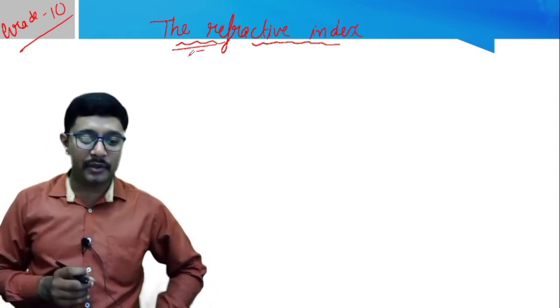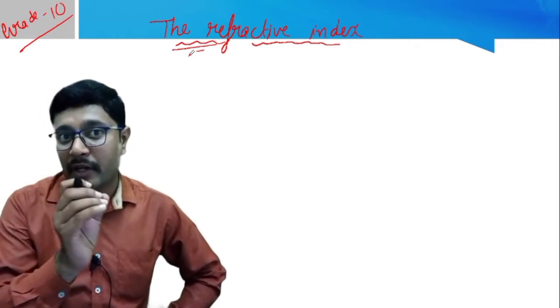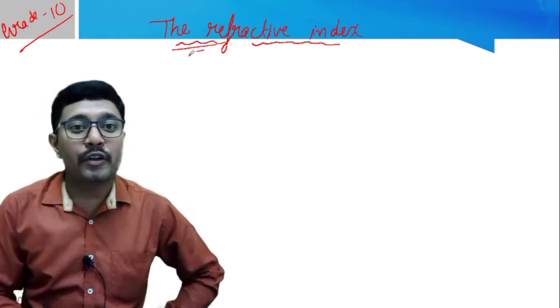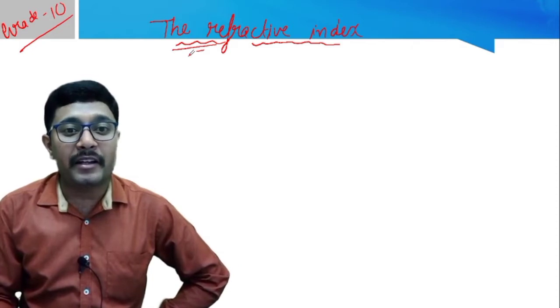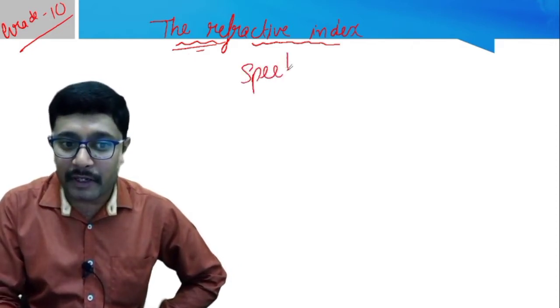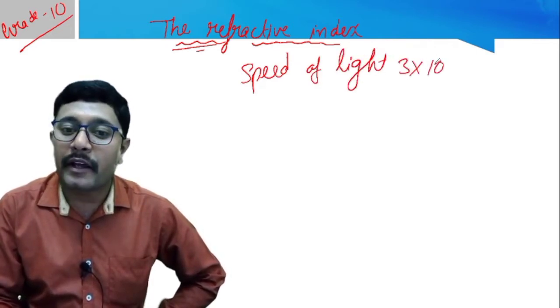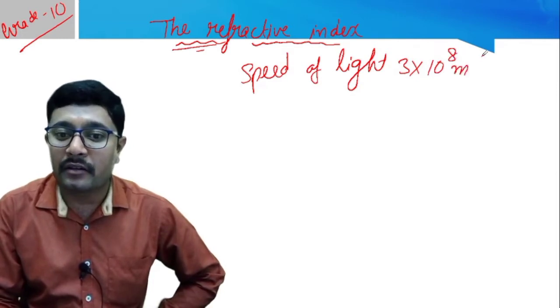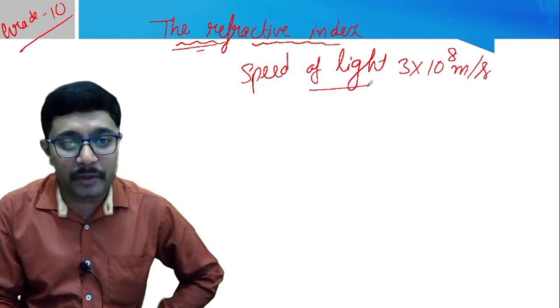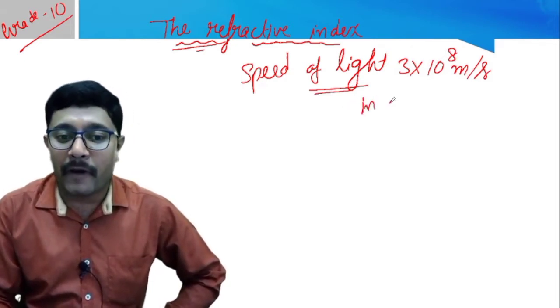For example, we know that the speed of light is 3 into 10 power 8 meter per second. This is the speed of light in vacuum.